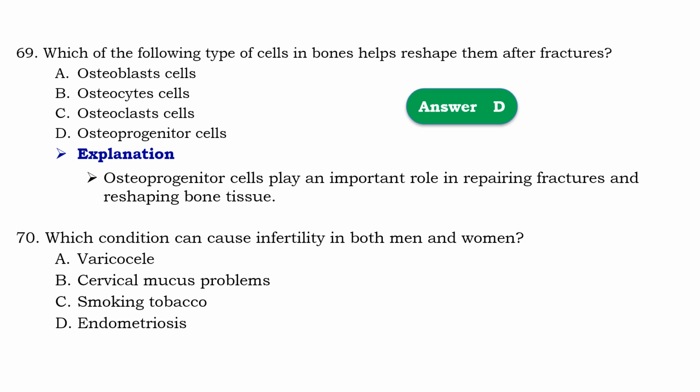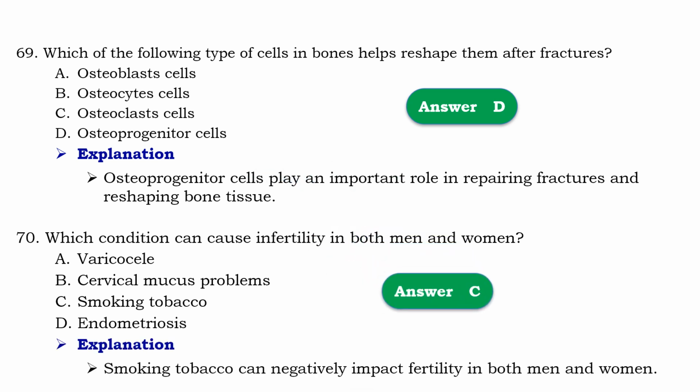Question number 70. Which condition can cause infertility in both men and women? So that should be C, smoking tobacco. Means that smoking tobacco can negatively impact fertility in both men and women.